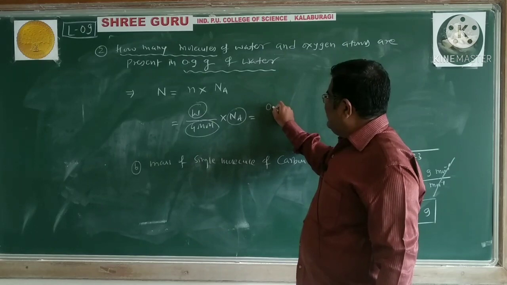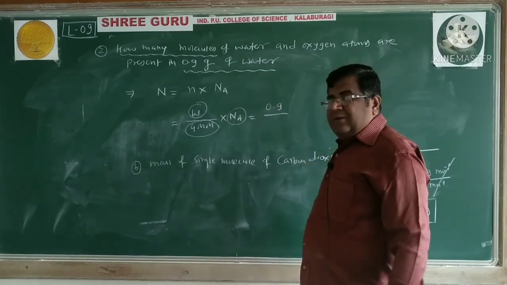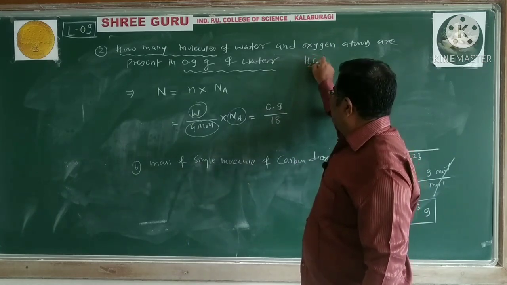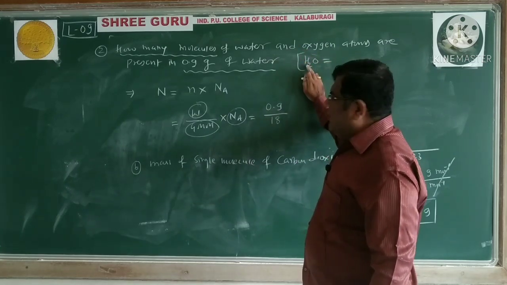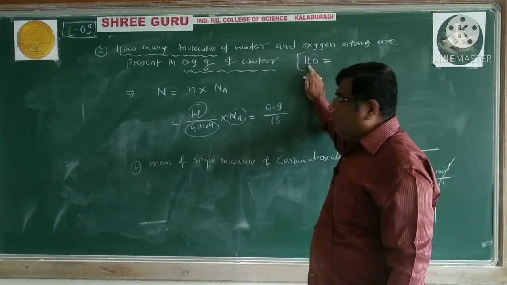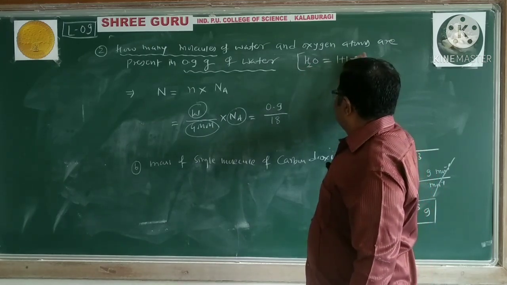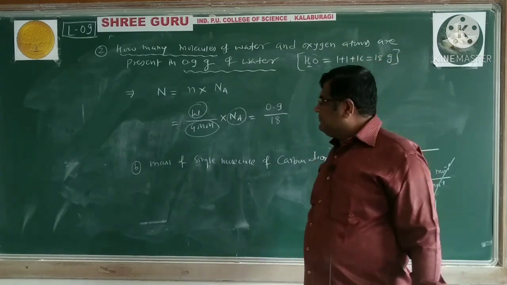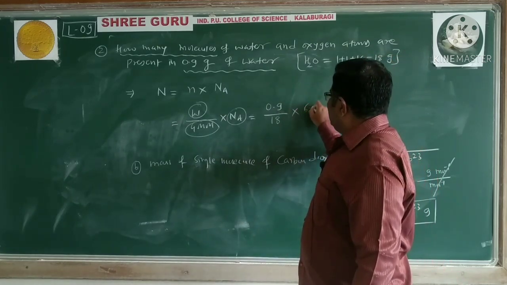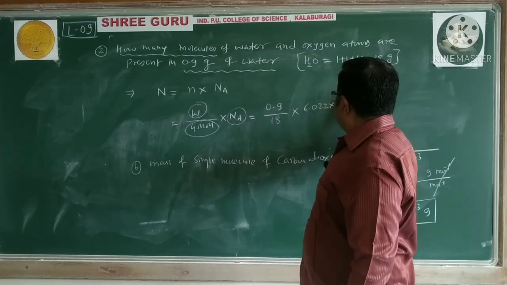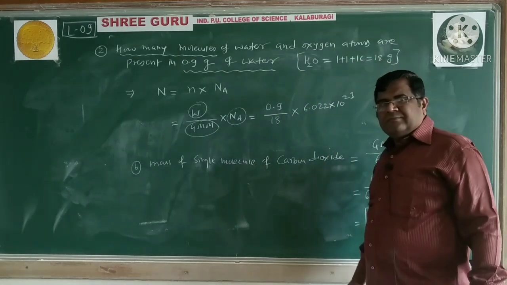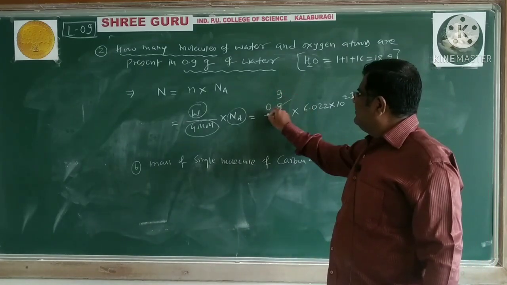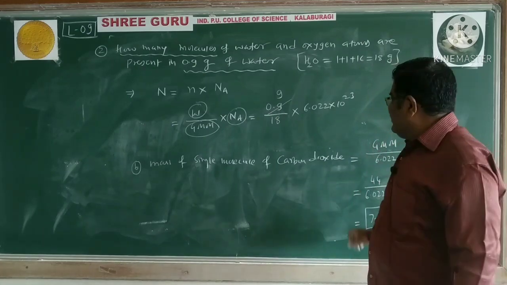Mass of water is 0.9. Gram molecular mass of water H2O is 18: 2 hydrogen, 1 plus 1 plus 16. Divided by the gram molecular mass, multiplied by 6.022 into 10 raised to 23. We can write this as 9 multiplied by 10 raised to minus 1.